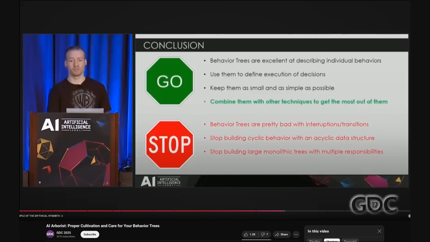So here are his conclusions. So behavior trees are excellent at describing individual behaviors. We can use them to define the execution of decisions. We can keep them as small and as simple as possible. And we can combine them with other techniques to get the most out of them. And what behavior trees are bad at is they're pretty bad with interruptions and transitions. And we should not build cyclic behaviors with a behavior tree, which is an acyclic data structure. And we should stop building large monolithic trees with multiple responsibilities.